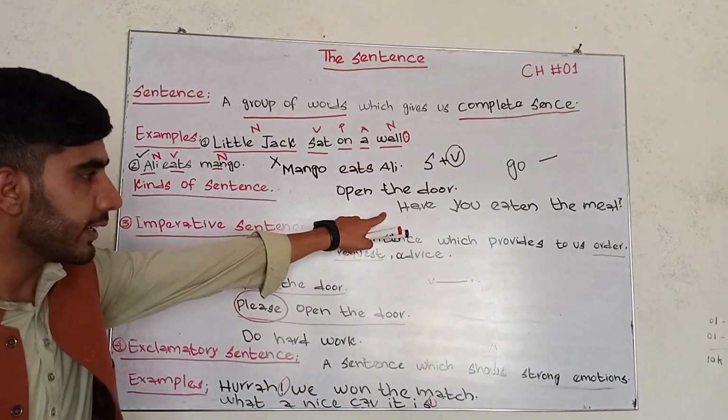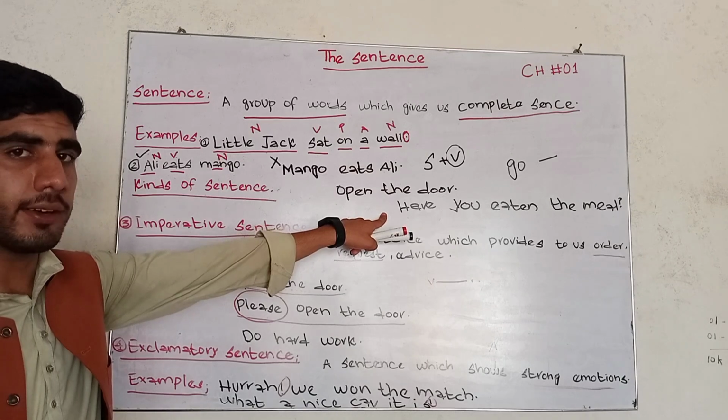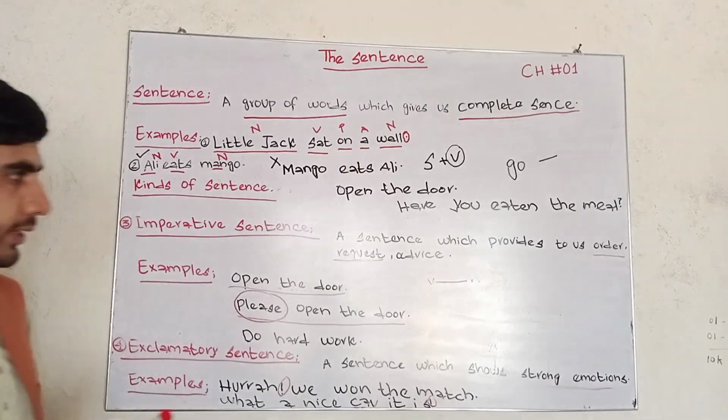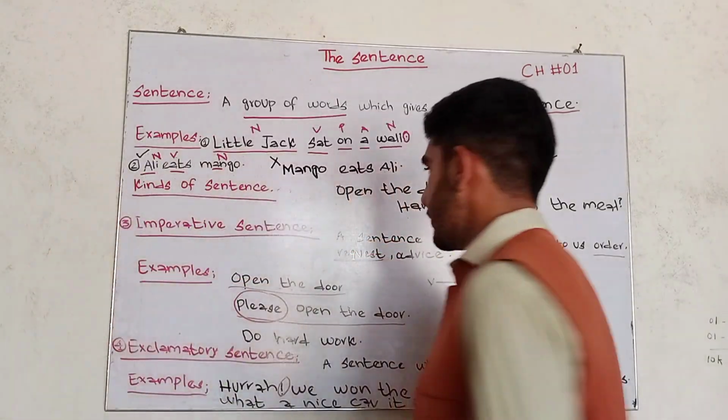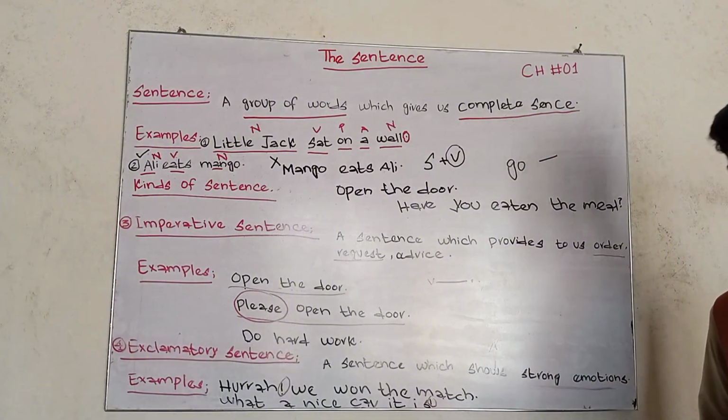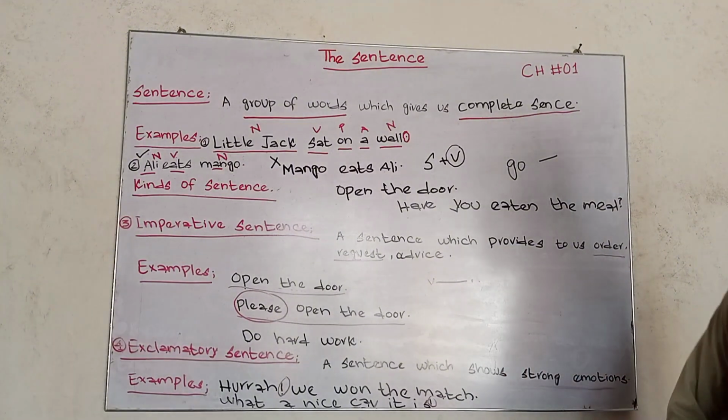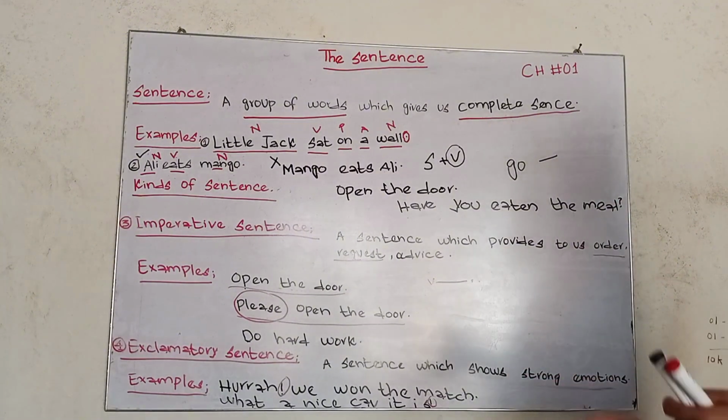This is a sentence of the interrogative kind, because for interrogative sentences I have given you this instruction: it will start from WH questions, or from modal verbs, or from helping or auxiliary verbs.